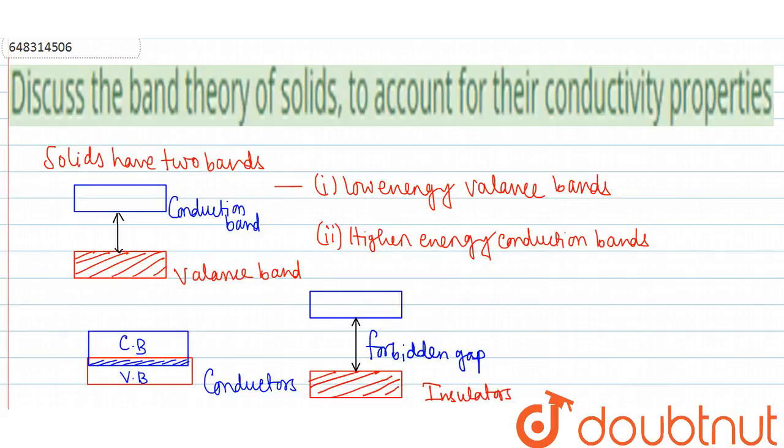Now there is a class of solids in which the valence band and conduction band have a gap, no overlapping, but the gap is very small.